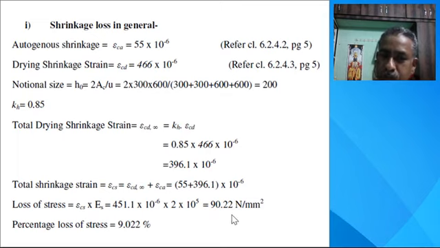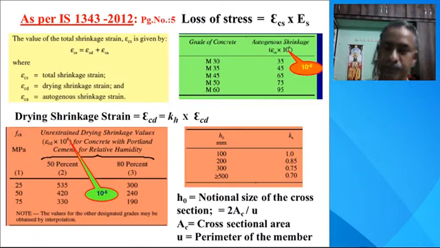So loss is equal to 90.22 N/mm². This is in general. So percentage loss is equal to 90.22 divided by the total stressing force, which is 1000. So it is 9.02. This is the percentage of loss of stress due to the shrinkage.